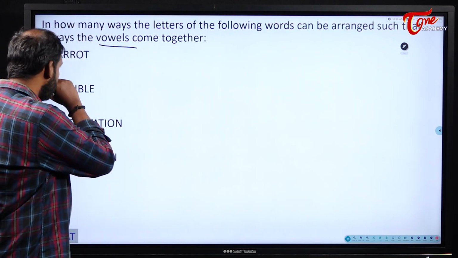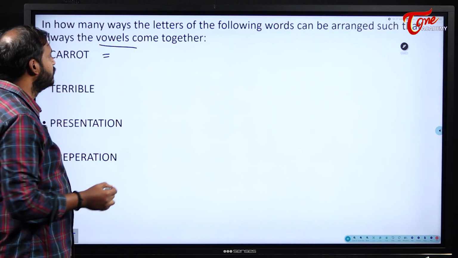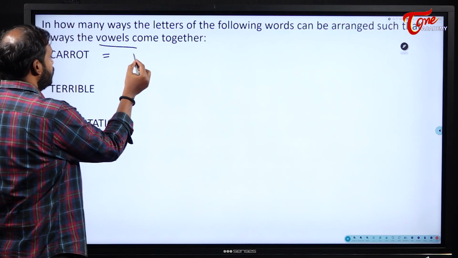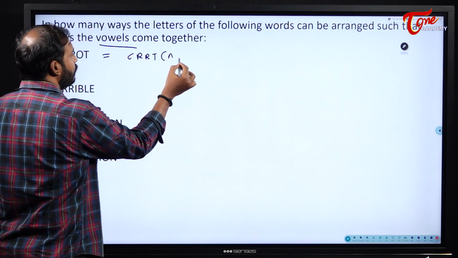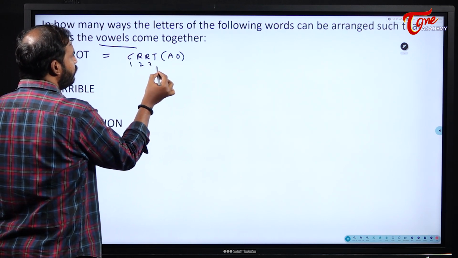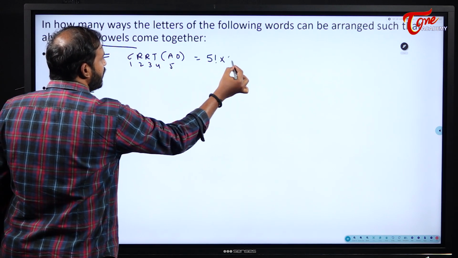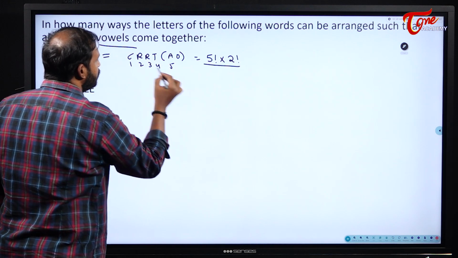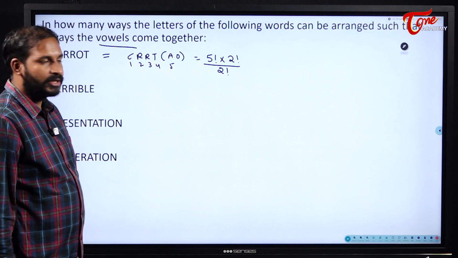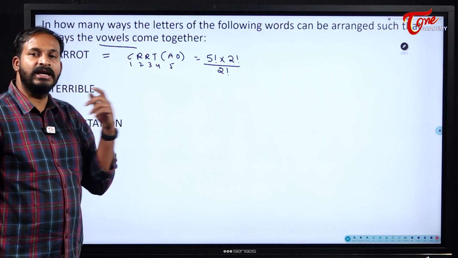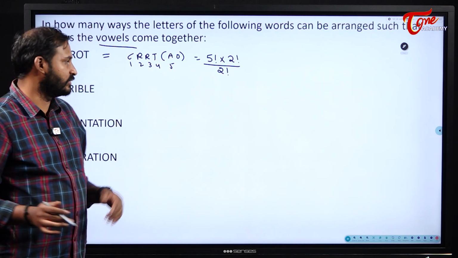Now what we will do here is the same thing, carrot. So what are we going to write? C, R, R, T, A, O. 1, 2, 3, 4, 5. So 5 factorial into A and O can be arranged internally in 2 factorial ways, but R was repeated 2 times, so divided by 2 factorial. Whenever letters are repeated, immediately we will have the denominator, but the procedure remains the same. There will be no difference in the procedure.